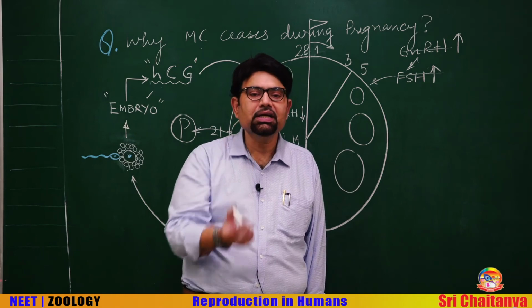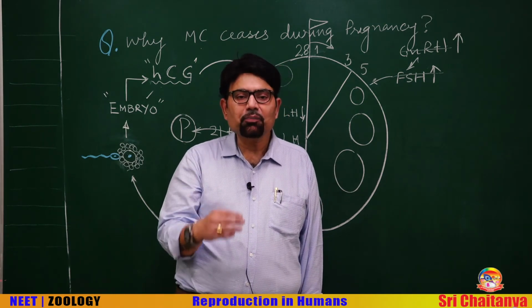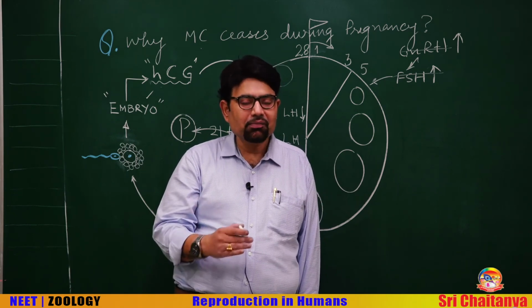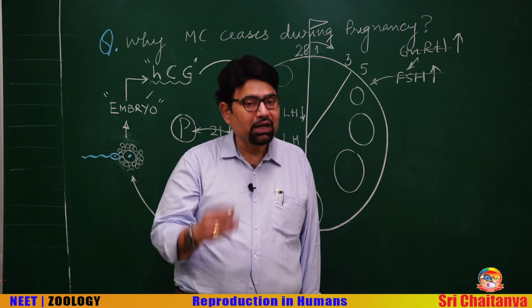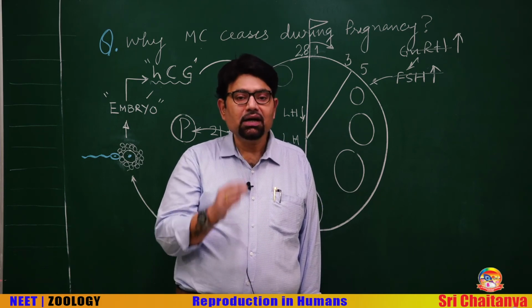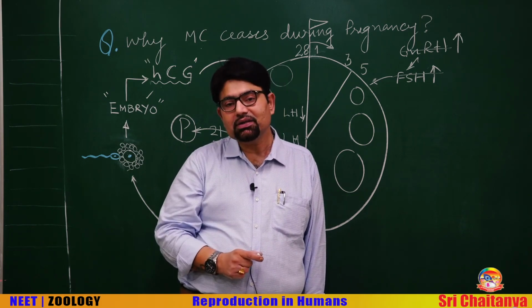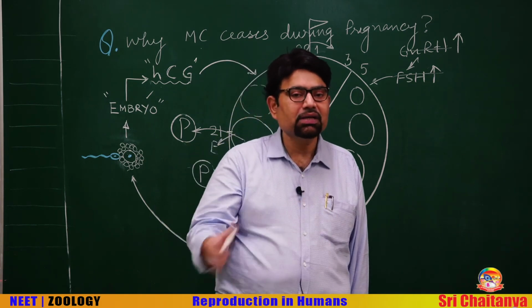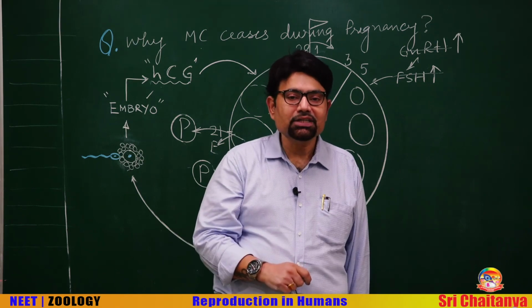HCG from the early embryo revives the corpus luteum, and as the corpus luteum revives, estrogen and progesterone are maintained in the blood, and they are very important for maintenance of the endometrium. For pregnancy, a healthy, intact endometrium is required. Remember, students, if bleeding occurs during pregnancy, it is a sure sign of miscarriage.